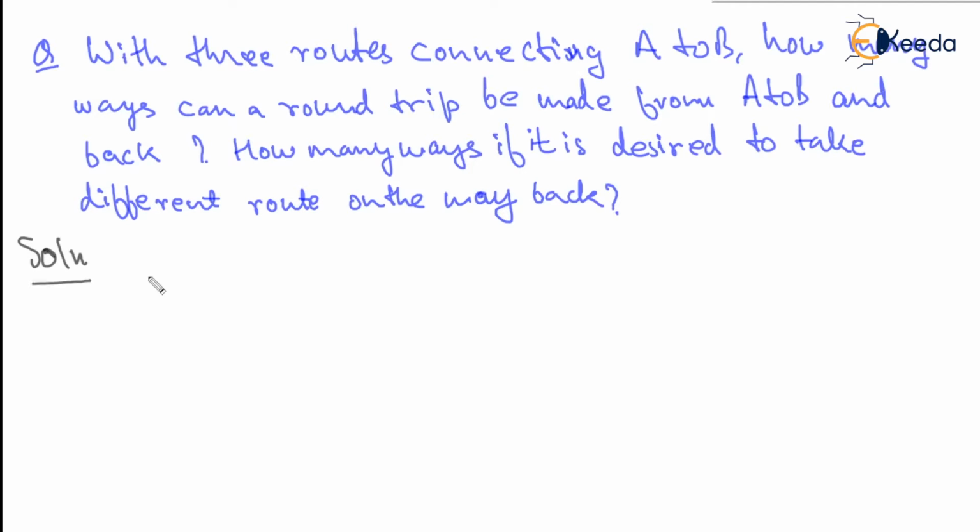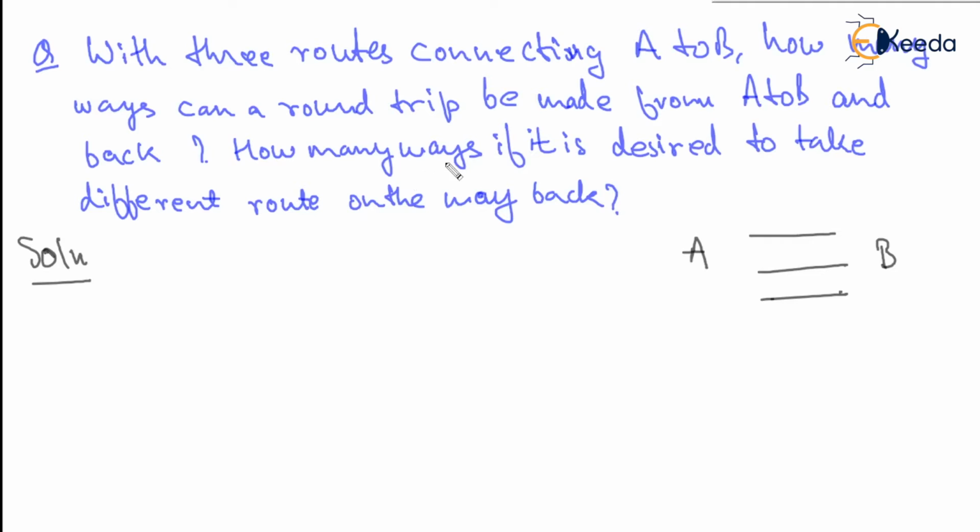So basically between A and B we have three different paths. Let's say P1, P2 and P3. So we have three different paths and we have to make a round trip from A to B and back.